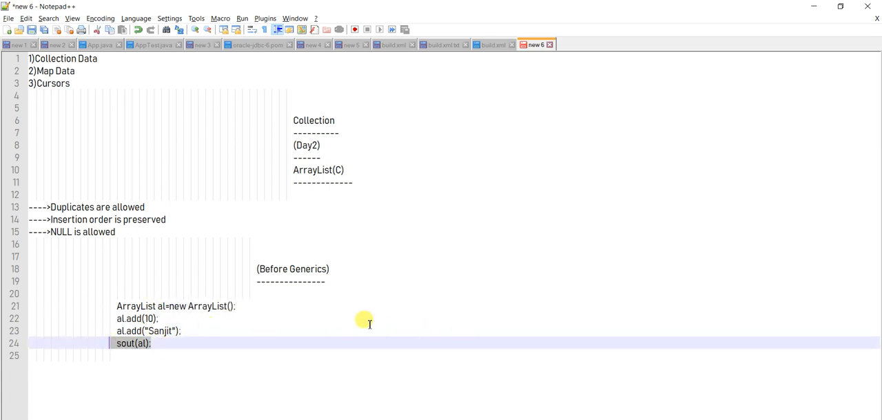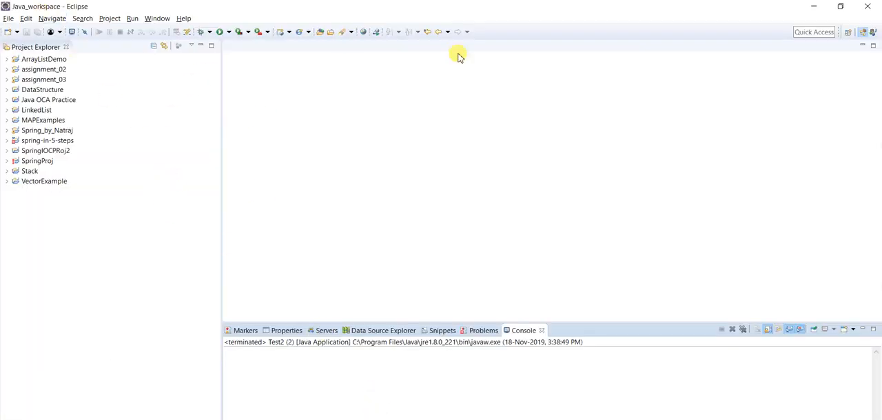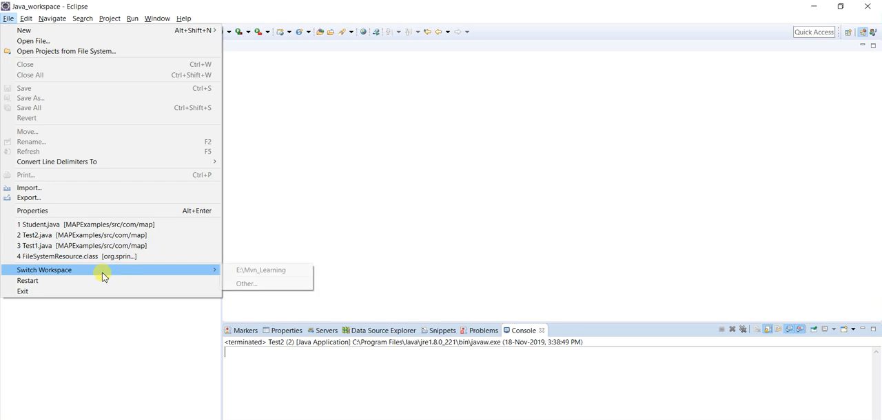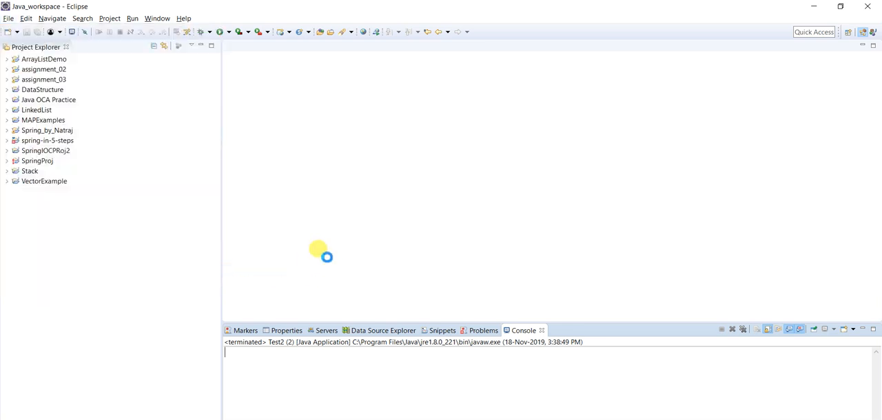Before doing so, let me immediately show you in the Eclipse IDE. I hope everybody of you has the Eclipse IDE, Eclipse Enterprise Edition. You should download Eclipse Enterprise Edition first of all. Okay, fine. Now let me change my workspace.